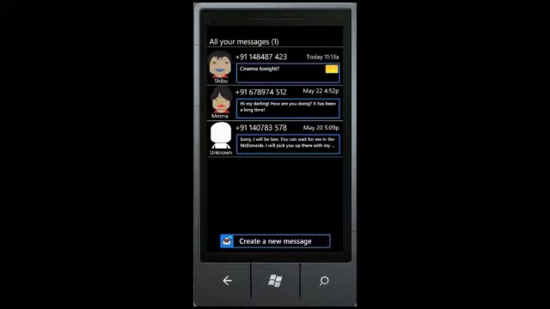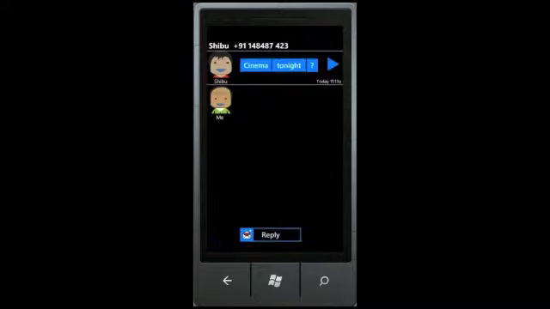Enter Easy SMS. At about 11 a.m., Saket receives a message from his friend Shibu. Shibu proposes that they go to the cinema. Cinema tonight. He can tap on each word in the message and it will be read out by the text-to-speech facility. Saket can also use existing words to compose new messages simply by dragging and dropping them into the message composer.